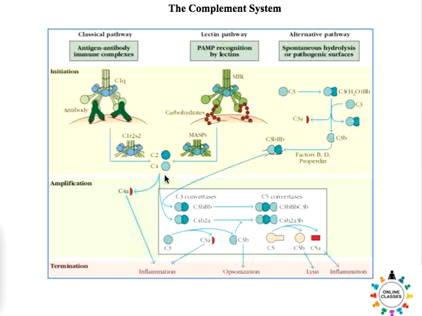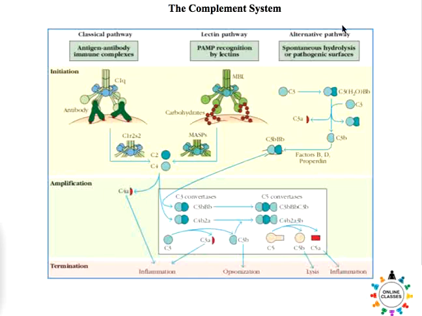This C4 is common for both the classical as well as the lectin pathway. When they join the C4 component, they again form C3 convertase, followed by formation of the C5 convertase. When C5 convertase is formed, there will be a proteolytic cleavage that converts an inactive C5 into an active C5b and C5a.